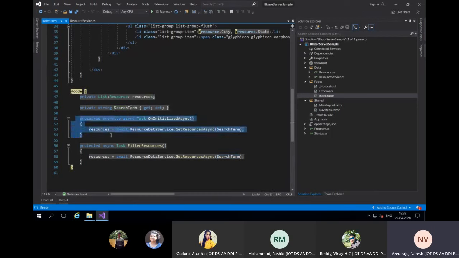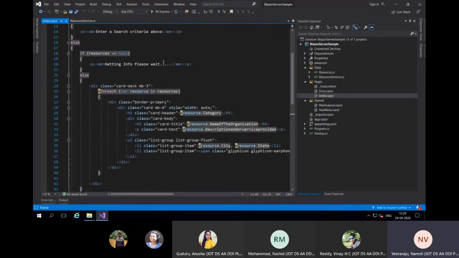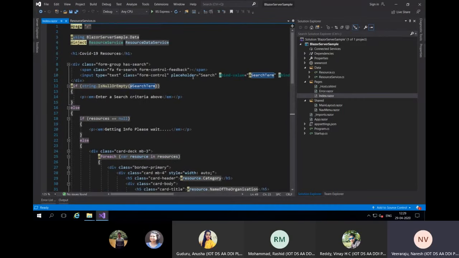Whenever OnInitializedAsync runs, I will say use my service and get the resource, passing in my search term, and store the resource here. Then FilterResources, I'm again telling it, use my service, get the resources, passing in a search term, store the resources here. Search term is one property I've defined here to bind to my text box. Fine, guys?